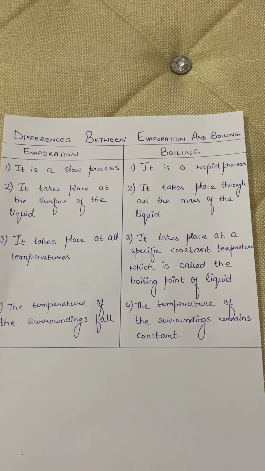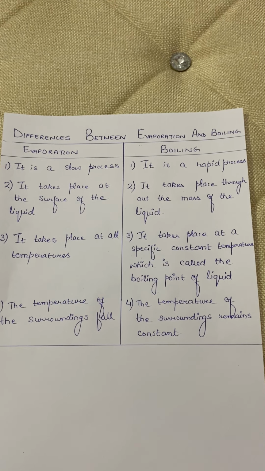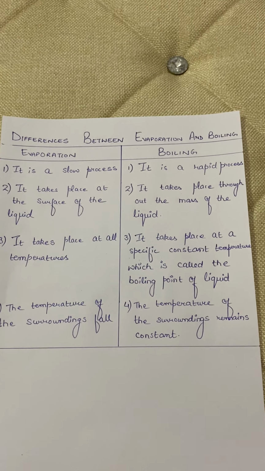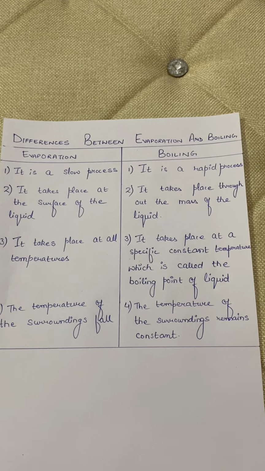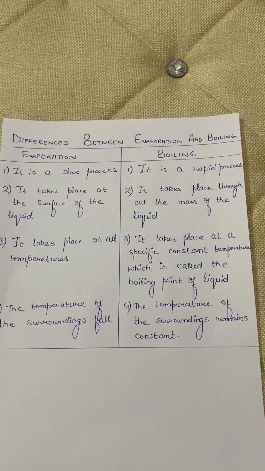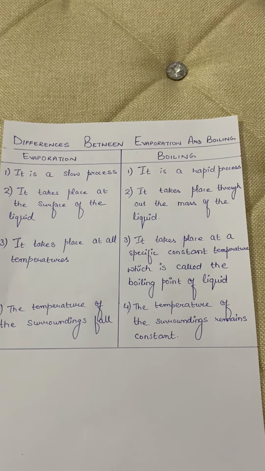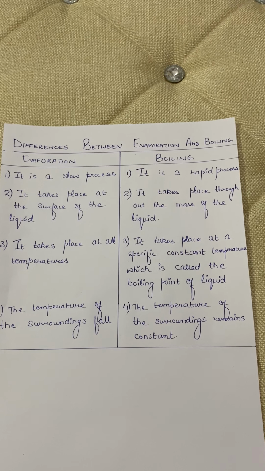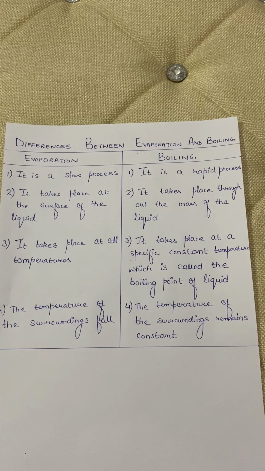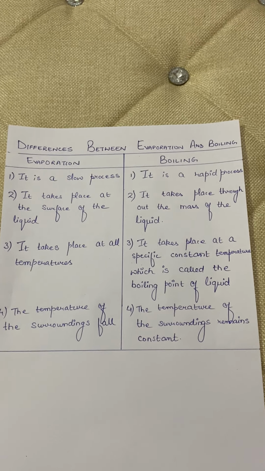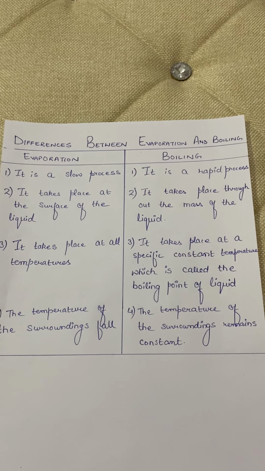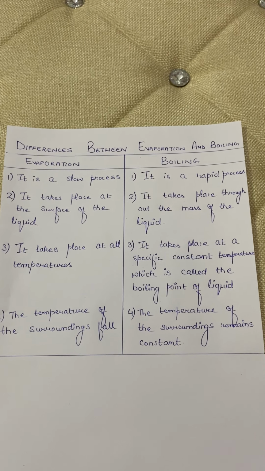Second difference: the process of evaporation mainly takes place at the surface of the liquid, while in boiling it takes place throughout the mass of the liquid. Third, evaporation takes place at all temperatures, while boiling takes place at a specific constant temperature, which is called the boiling point of the liquid.